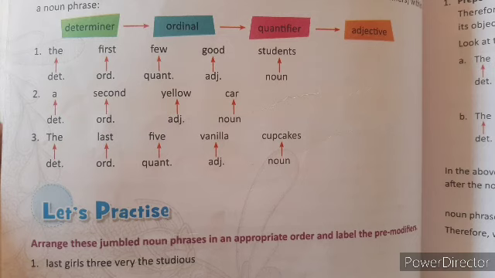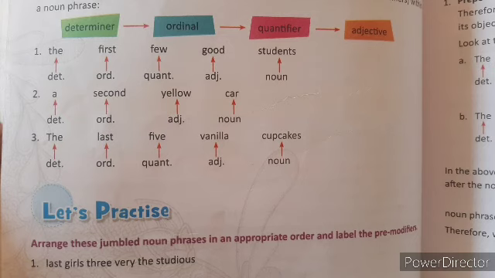The last 5 vanilla cupcakes: the determiner article, last ordinal, 5 quantifier, vanilla adjective, then cupcakes noun, right? So that's all our examples from page number 18.